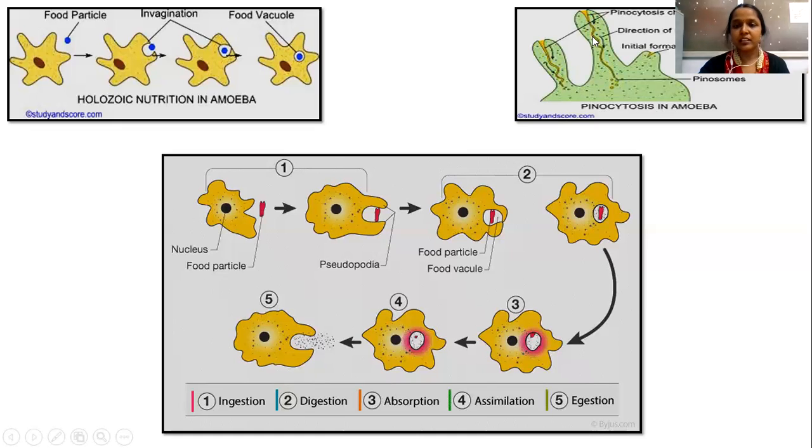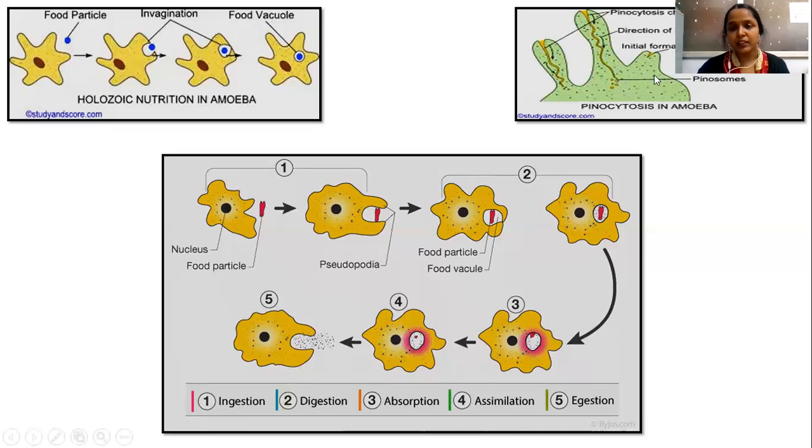The pinocytosis channels are nothing but the invaginations from the pseudopodia, or the invaginations of the outer ectoplasm into the inner endoplasm. So the invagination of these layers forms a pinocytosis channel, which will give entry for the liquid content or the liquid food, so that the liquid food will enter into the animal's body, and that food will be later on utilized by the organism.